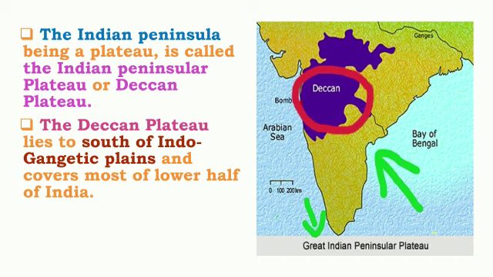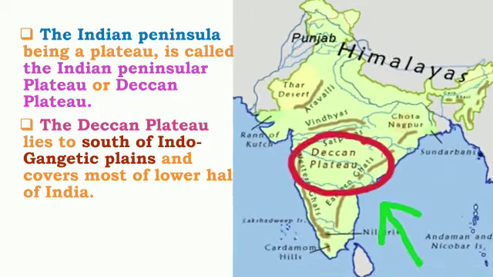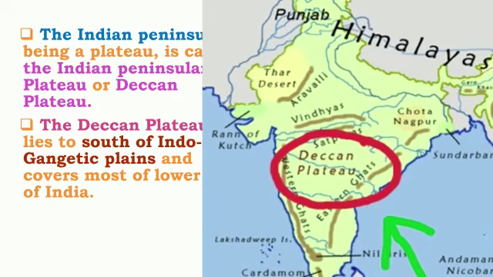See, look at this picture, children. This is our Deccan Plateau.